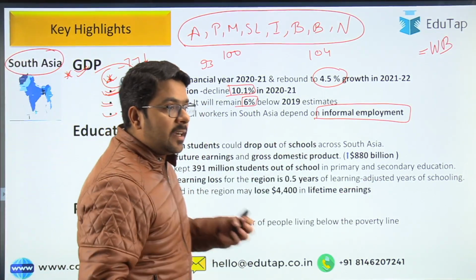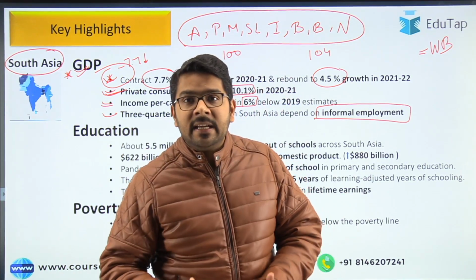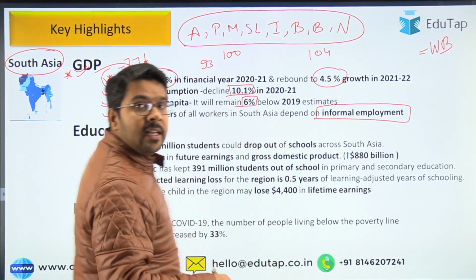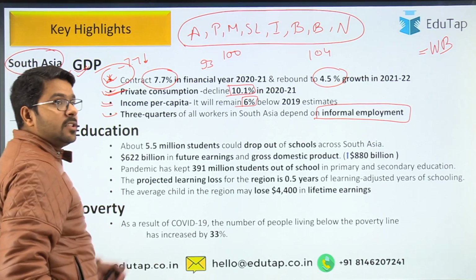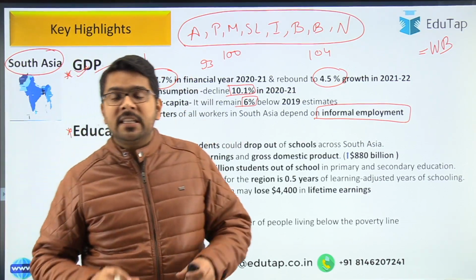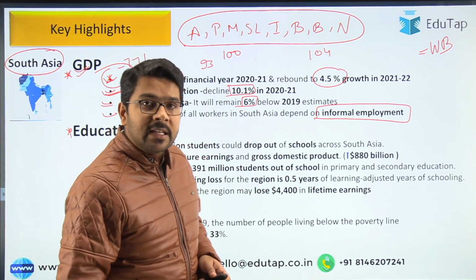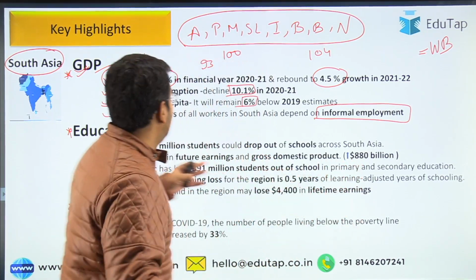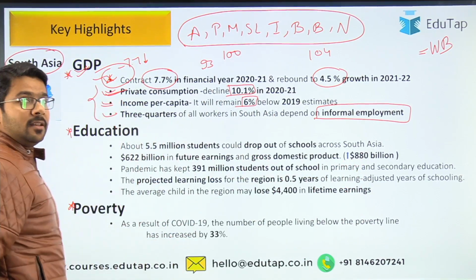Then there are additional topics in the syllabus like the social sector, like education, which is important for the ESI. So we have taken important points from education as well as poverty. So guys, these are the relevant points that we have taken from the report considering the requirements of our exam. We do not have to go into that much detail. Even I am saying that the first point is more important in comparison to the other three.